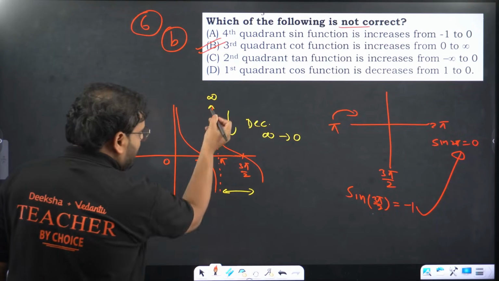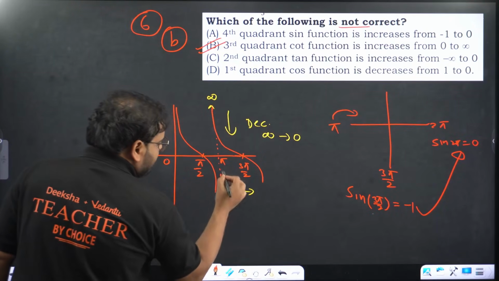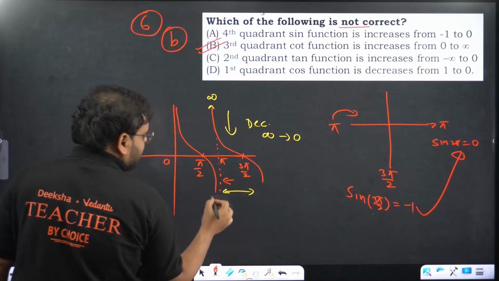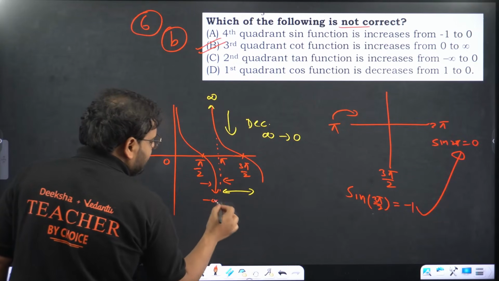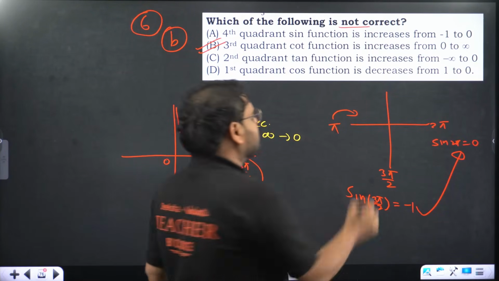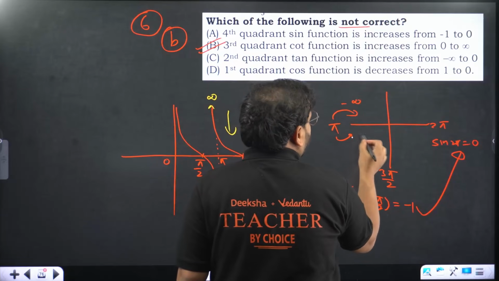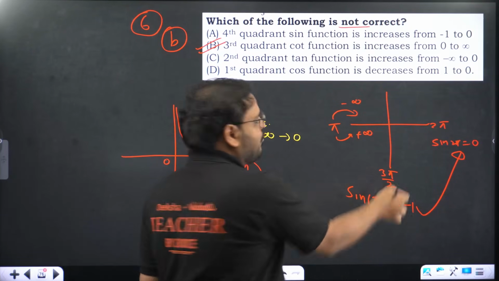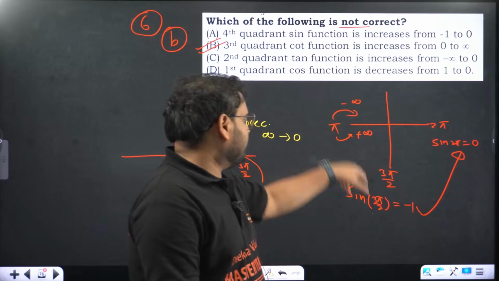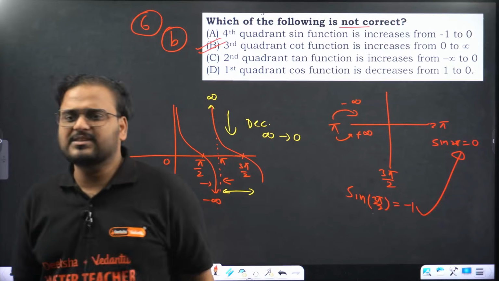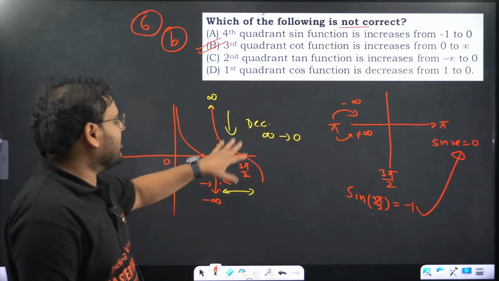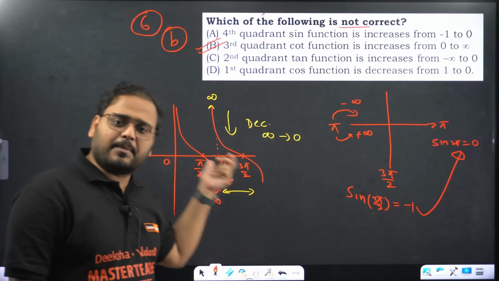If you approach pi from the right hand side, it is positive. From the left, what is it? Minus infinity. From here you will get plus infinity. But this is the movement. What is the movement? Third quadrant is the movement. What is positive only? If you don't understand that part, remember the graph.